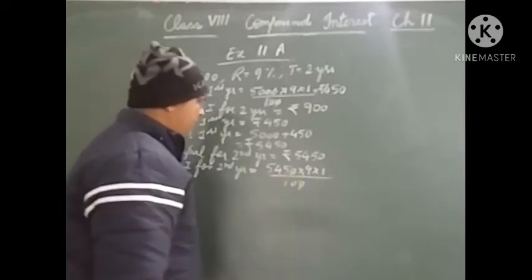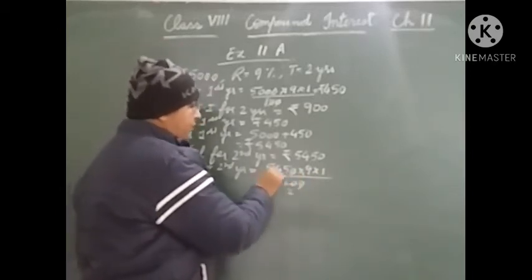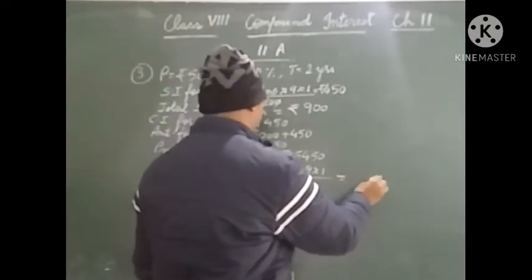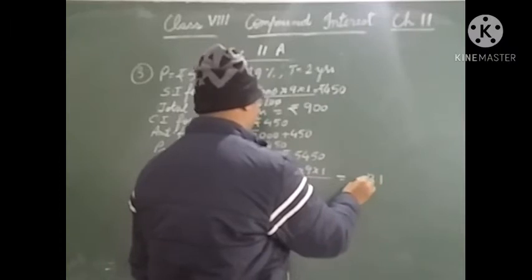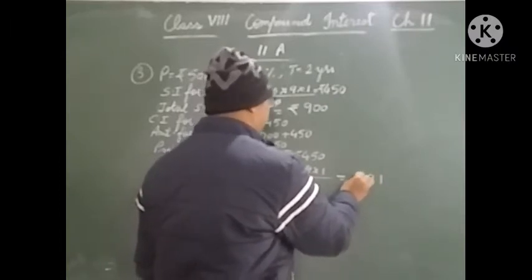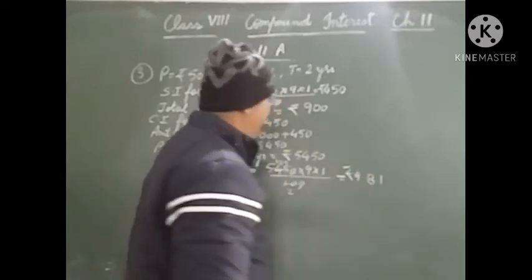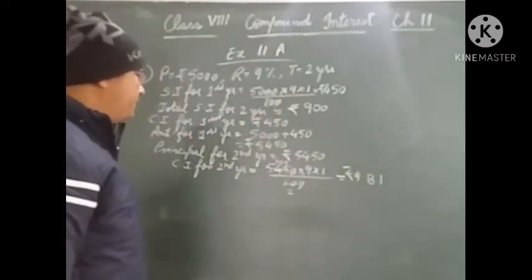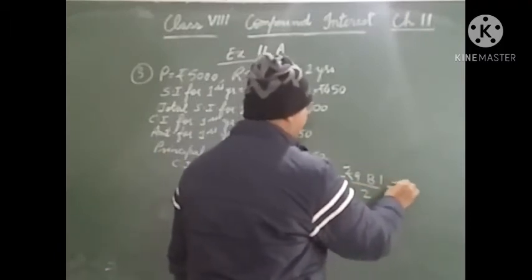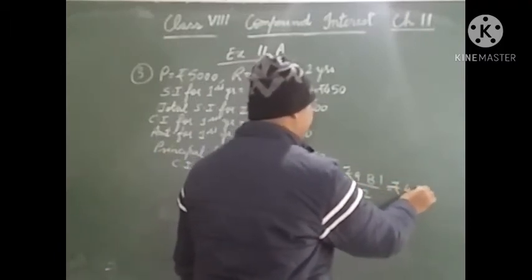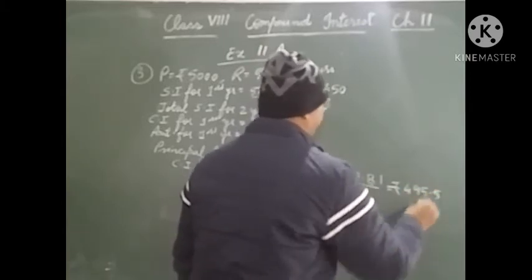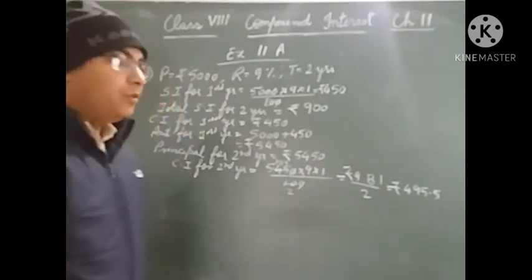This can be reduced. Approximately how much? Rupees 495.5. This is the compound interest for second year.